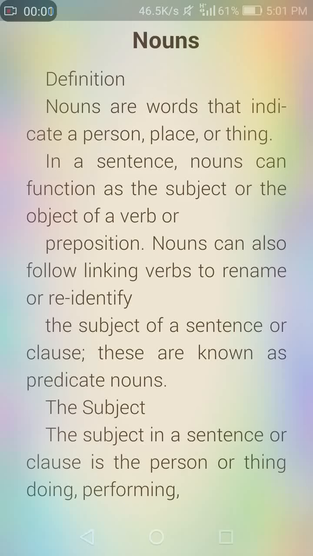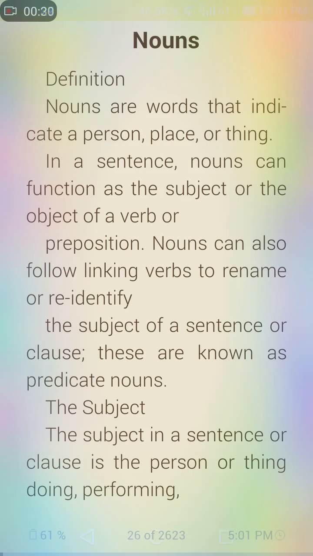What is a noun? Noun definition. Nouns are words that indicate a person, place, or thing. In a sentence, a noun can function as the subject or the object of a verb or preposition. Nouns can also follow linking verbs to rename or re-identify the subject of a sentence or clause. These are known as predicate nouns.